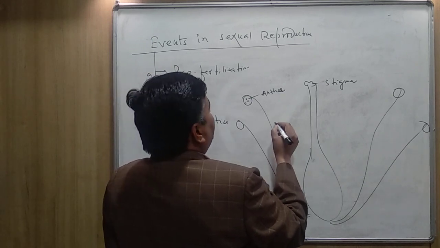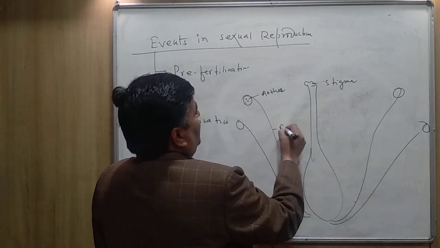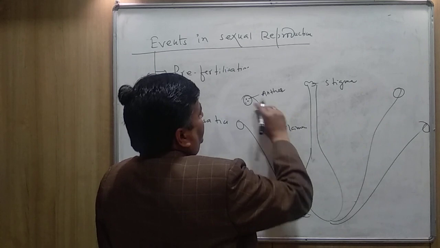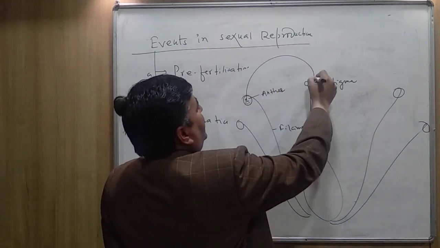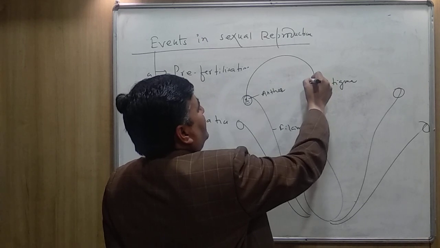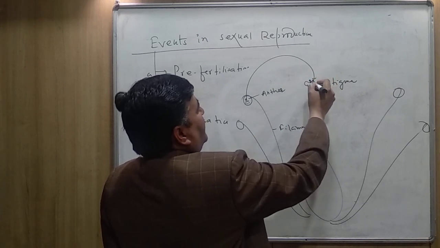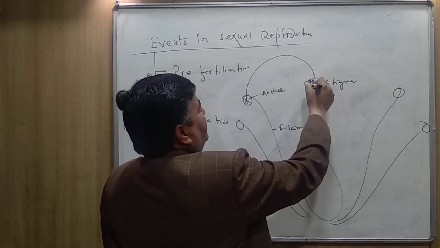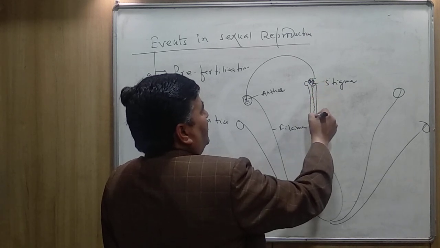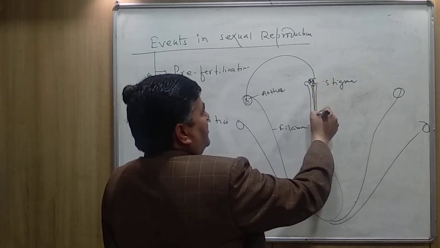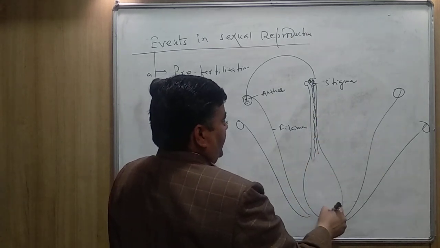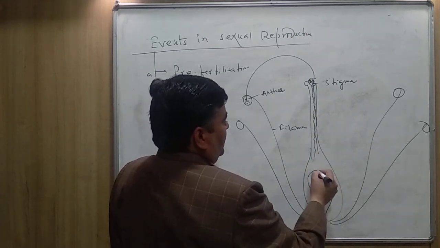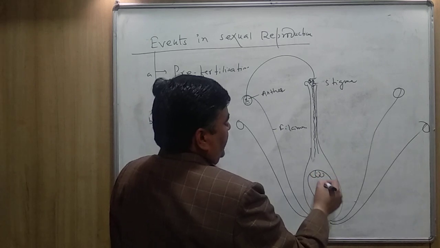Anther, filament. This is the stamen. Anther produces pollen grains, and the pollen grains come where? On the stigma. Then the pollen grain forms a pollen tube. As you know, the ovary contains ovule, and ovule contains the egg.